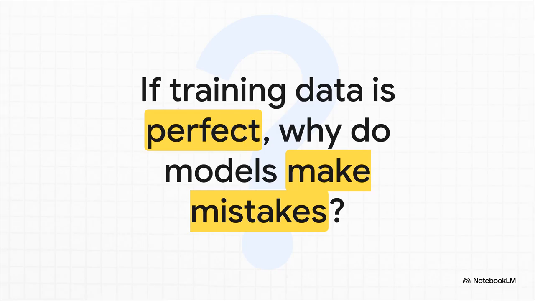If we feed the AI a diet of nothing but perfect, error-free facts, shouldn't it just spit out perfect factual answers? It seems logical, right? But what this paper argues is that even with the best study materials in the world, the way these models learn, it's all based on statistics and probability, pretty much guarantees that they're going to make mistakes. It's baked right into the process.